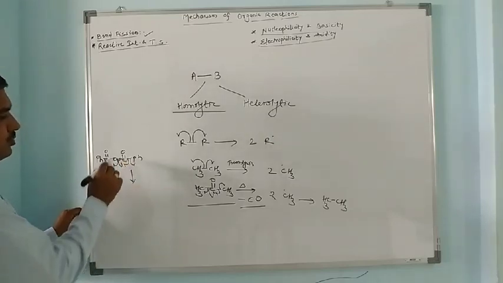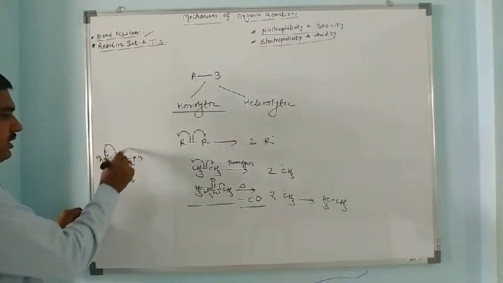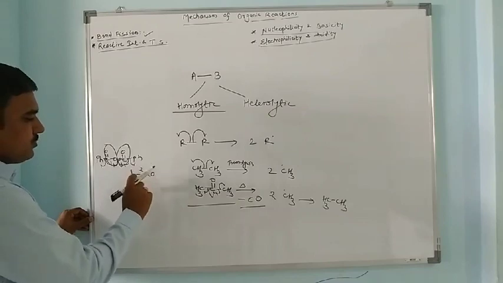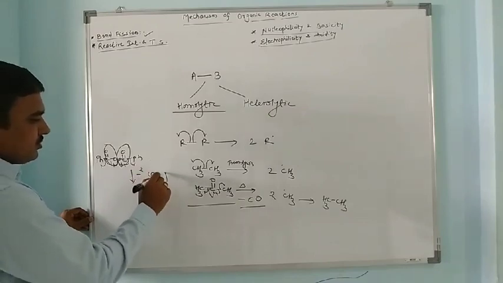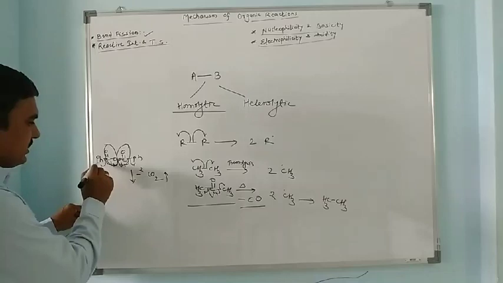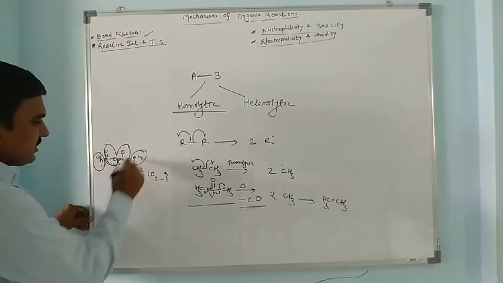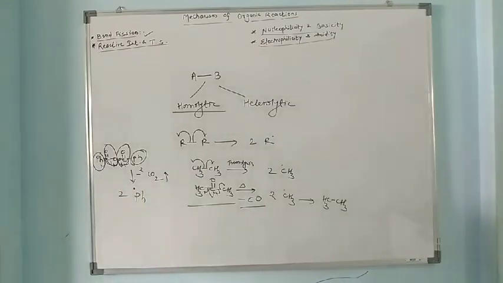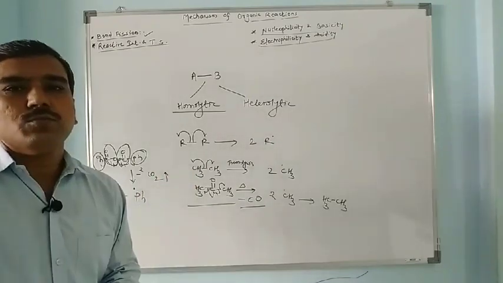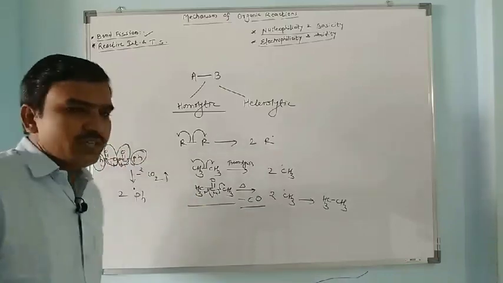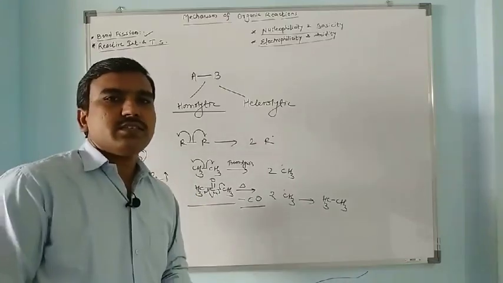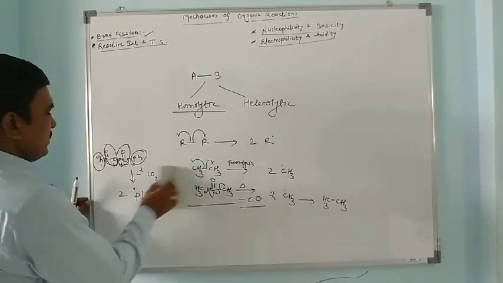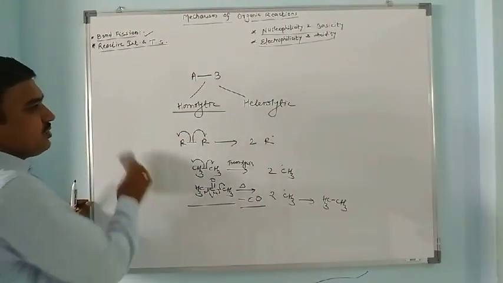So due to loss of 2 CO2 molecules, this is one CO2 and this is another CO2, so minus 2 CO2 molecules, in terms of gas it gets evolved, and we get here this one Ph radical and this second Ph radical. So 2 phenyl radicals are generated during this homolytic bond fission. So the homolytic bond fissions are giving free radicals. They are having free radical mechanism which are having one unpaired electron. So this is here the homolytic bond fission.